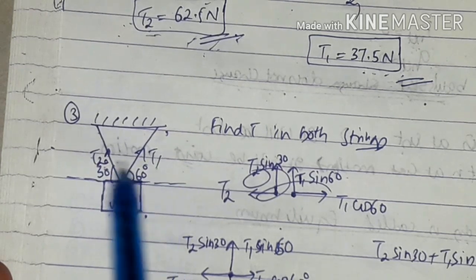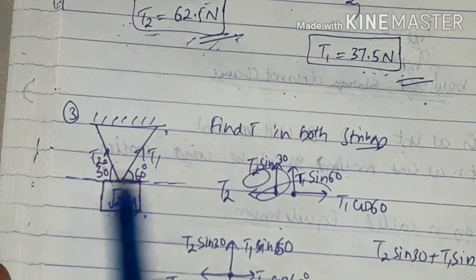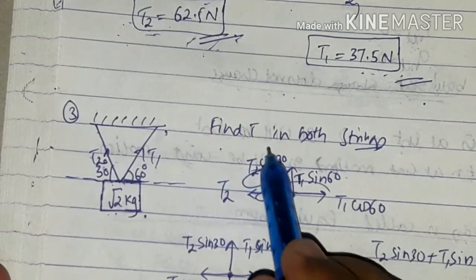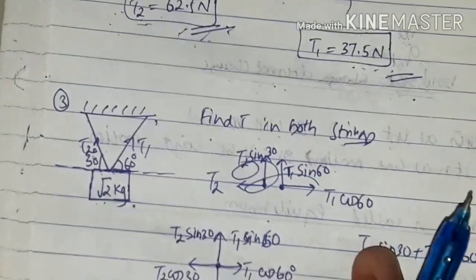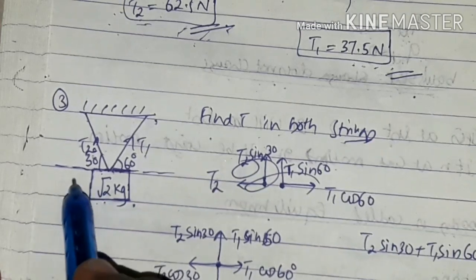One string is T1, the other string is T2. Now, what is the question asked? Same question: find T in both strings. What is the tension in both strings? That you have to calculate. Now, go for this one.